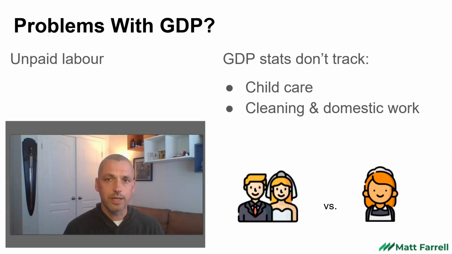It's also an issue with unpaid labor. Around the world, women do the majority of childcare, cleaning, and domestic work. This is labor. This is real hard work. Yet it isn't counted by GDP. In a stereotypical marriage where there's two partners and one of them is doing most of the work, that work would be done basically outside of official statistics.